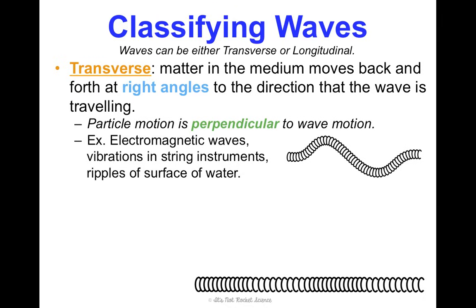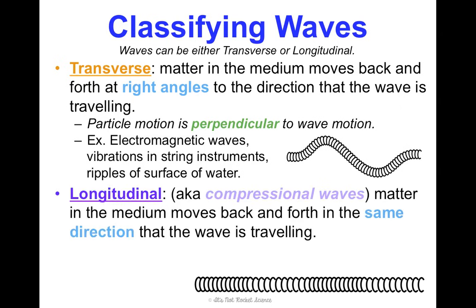Electromagnetic waves tend to take on this shape. String instruments, when they vibrate, have this type of shape. Ripples on the surface of water, not like an actual ocean wave at the beach, but like the surface of water ripples, are transverse. Longitudinal waves, you may see the word compressional waves on some websites or in some textbooks.